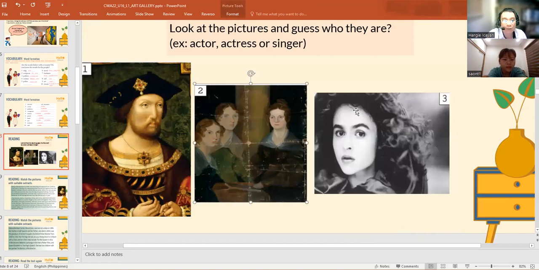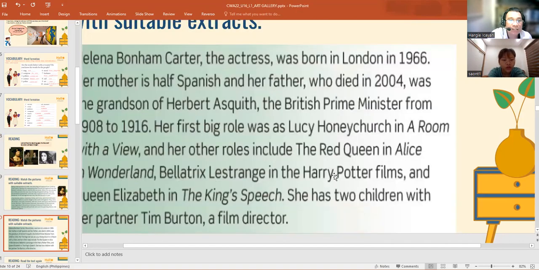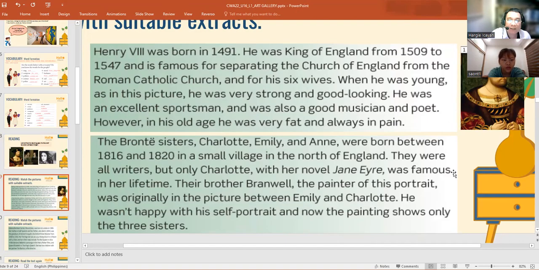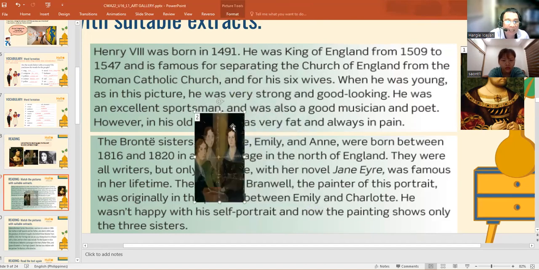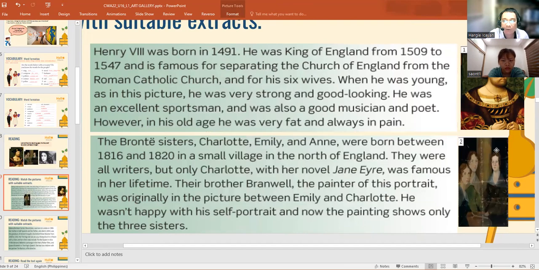So picture number two would be the sisters. They are the three sisters. Who are the names of the three sisters? Of course, that would be Charlotte, Emily, and Anne.